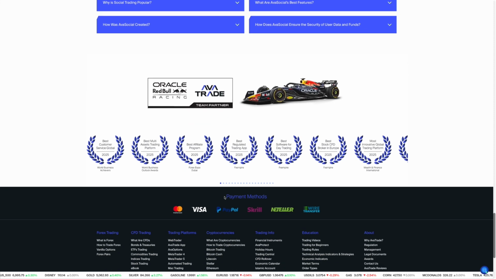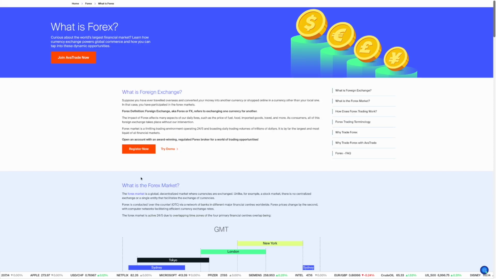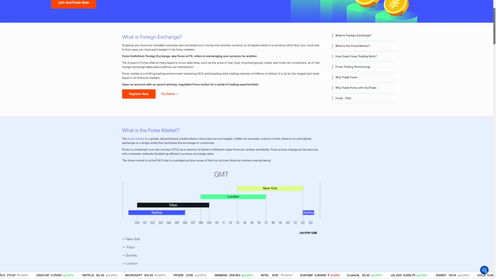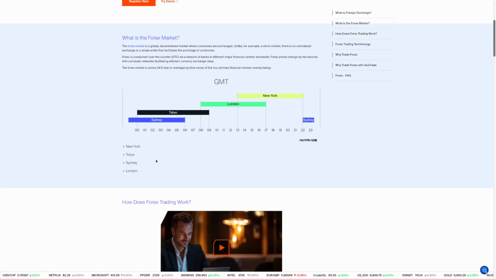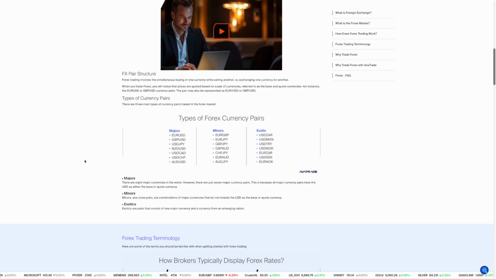In terms of safety, Avasocial operates under AvaTrade, which is regulated in several regions. Regulation adds a level of oversight, but trading always carries risk. Past results from traders do not guarantee future profits.